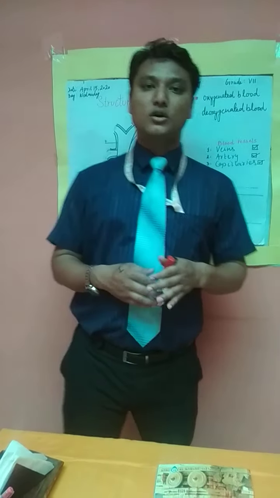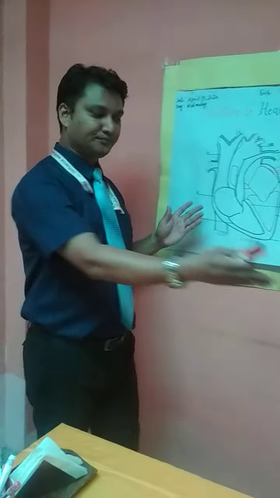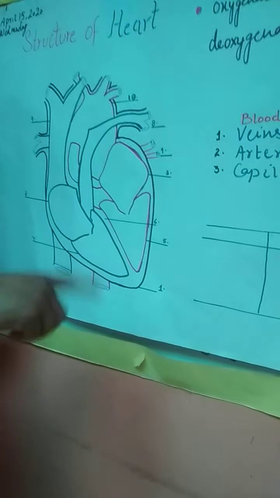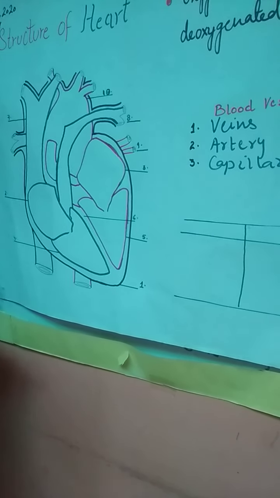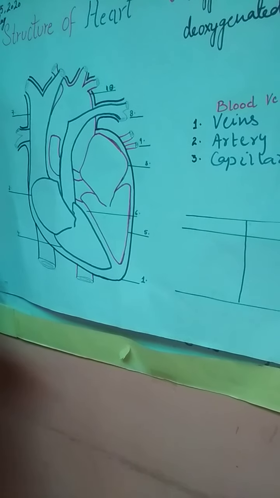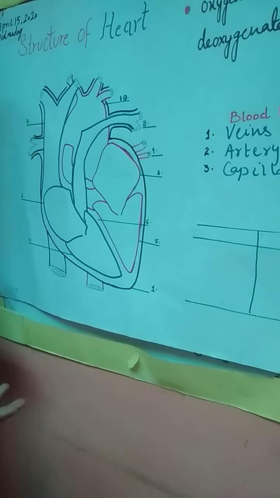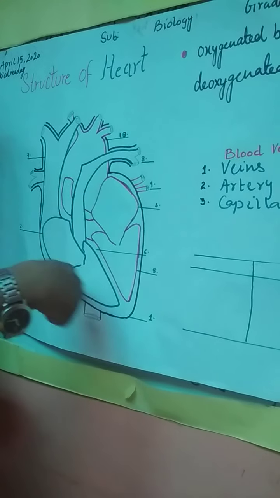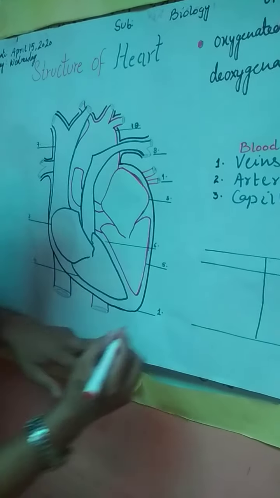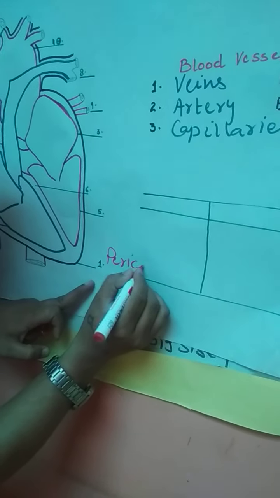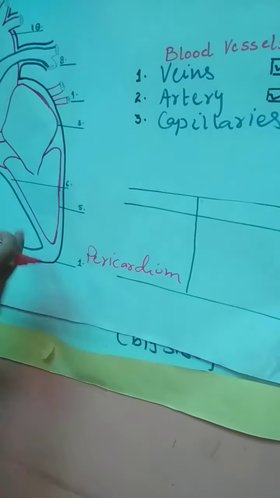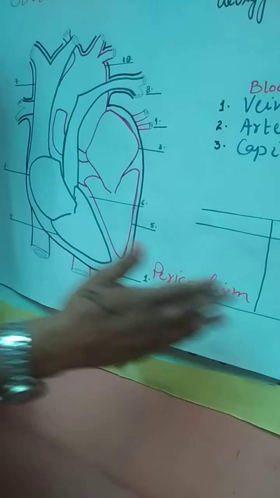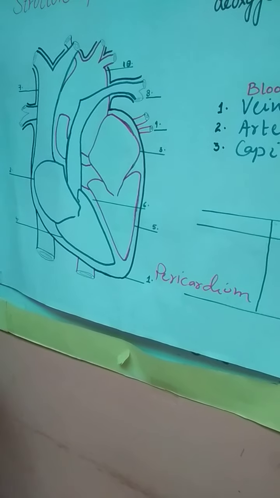So let's explore the structure of the heart. Like we cover our pillows and cushions at home to protect them from dust and dirt, similarly the heart also has a structure around it. There is a cover around the heart which is called the pericardium. This black outline which you see shows the pericardium, the cover of the heart.